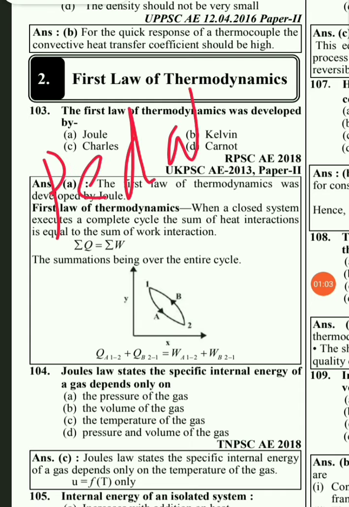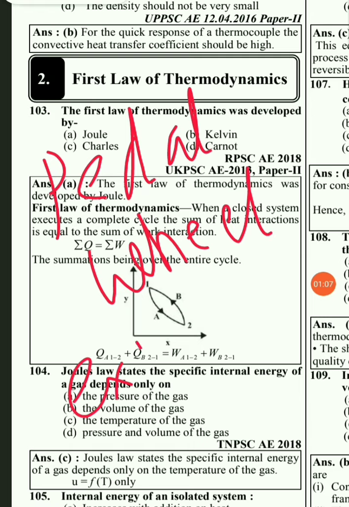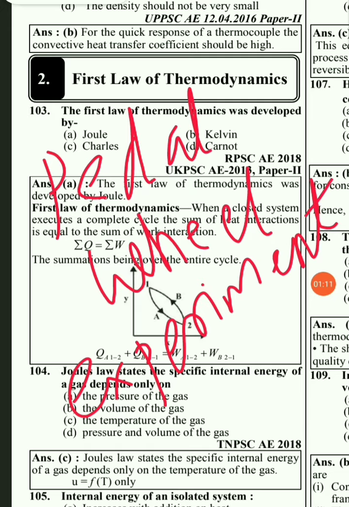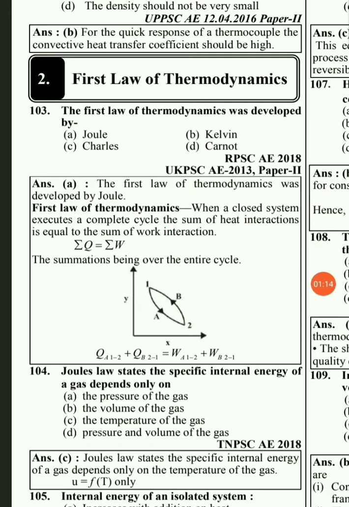experiment. And he proved that heat and work can be interchanged, meaning we can convert heat into work and work into heat.